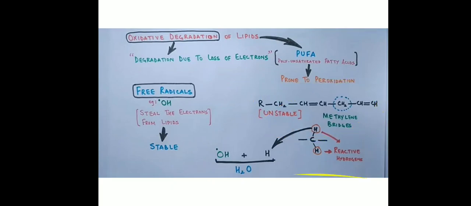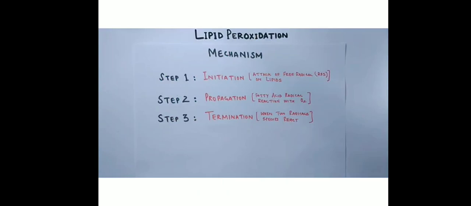Now there are 3 steps for lipid peroxidation. First is initiation, wherein the free radical, that is ROS, attacks the lipid. So the free radical will attack the polyunsaturated fatty acid, and that is called the initiation step. The second one is the propagation step, wherein the fatty acid radical reacts with the oxygen molecule from the air. And the third one is the termination step, when 2 radicals react together.